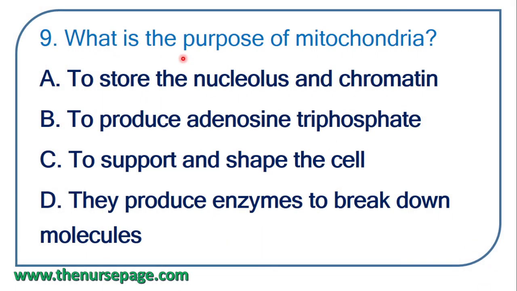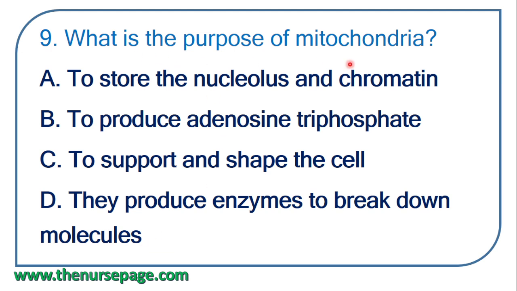Ninth question. What is the purpose of mitochondria? Options: to store the nucleus and chromatin, nucleolus and chromatin, to produce adenosine triphosphate, to support and shape the cell. They produce enzymes to break down the molecules.